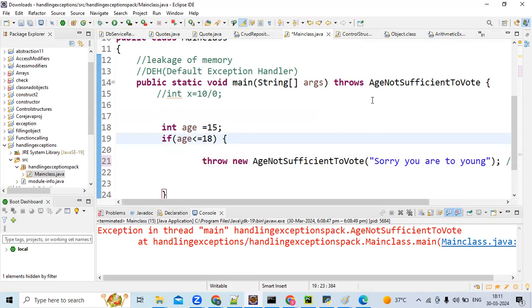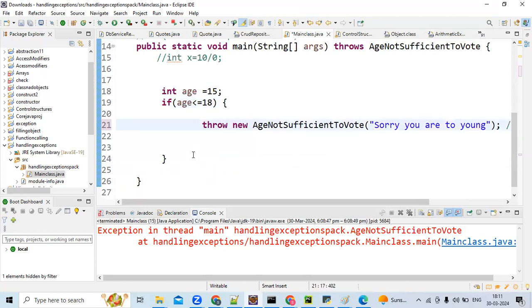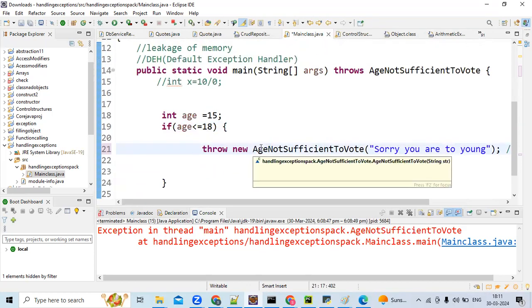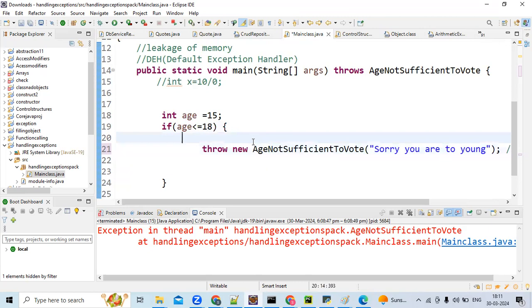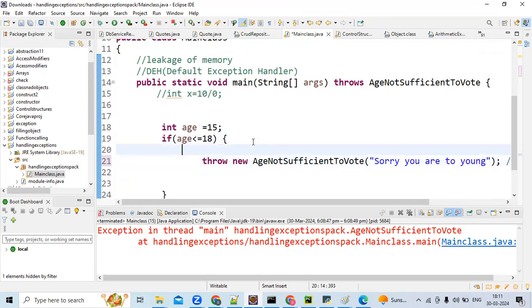Here you have got this exception message, right? So it is printing, am I correct? Because the exception is raised here. That's why it is printing. If the exception is not raised, it won't print. But for our safety, either you need to handle it or you need to write the throws keyword. Okay, understood?